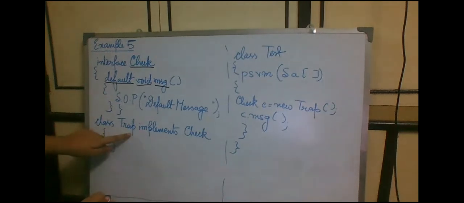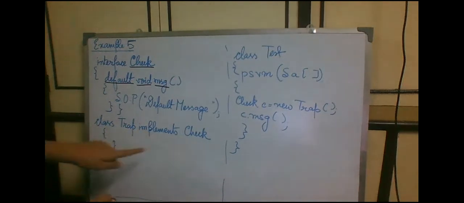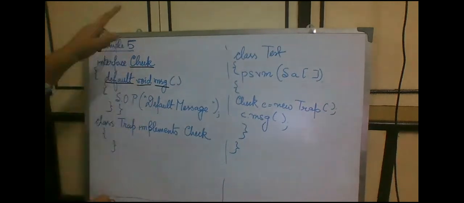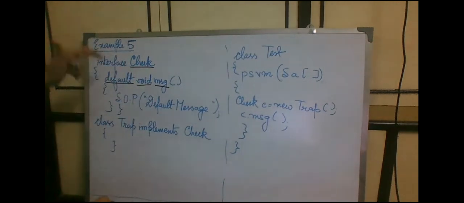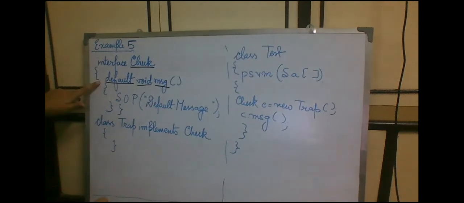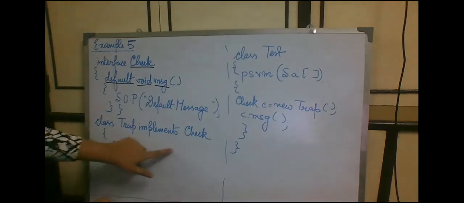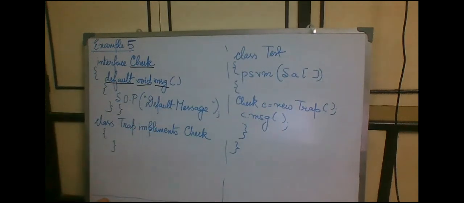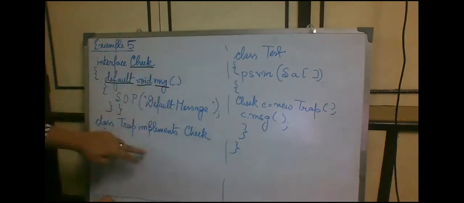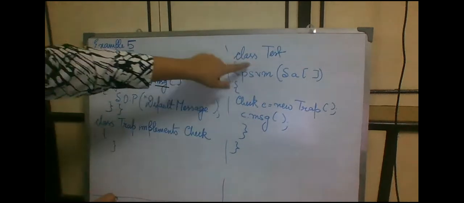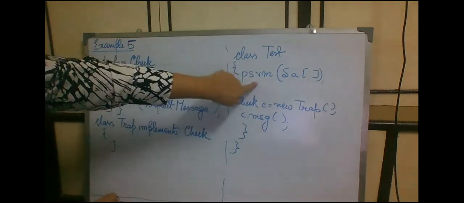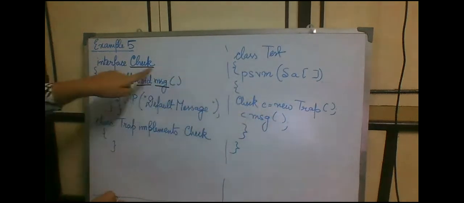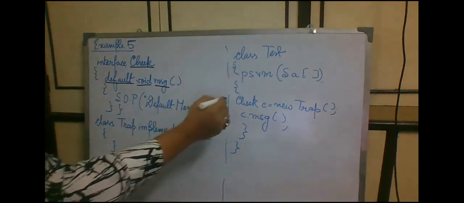Next, a class trapezium implements check. Inside that class, we don't need to write anything, because this particular example is supposed to show you how this method works, right? So we don't need any body for this class. It just has to implement this interface. Next, inside class test, we are providing public static void main, string argument, using the reference of this particular interface check.